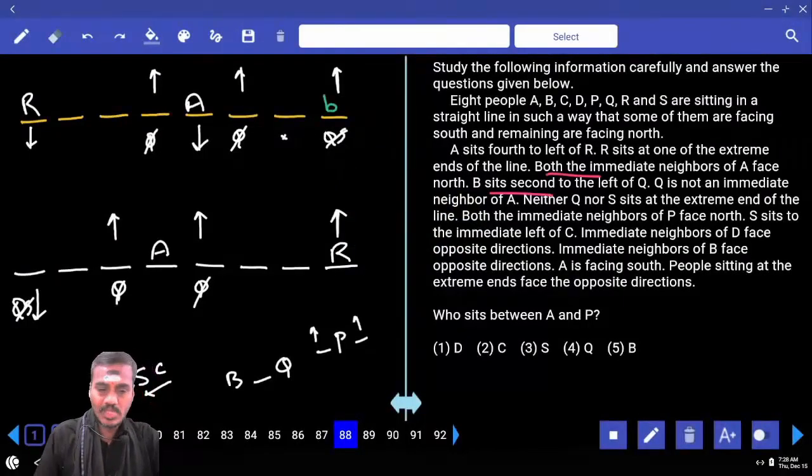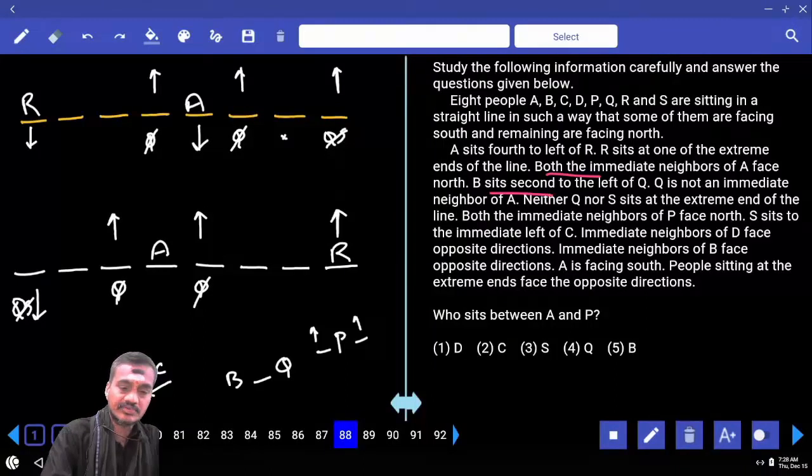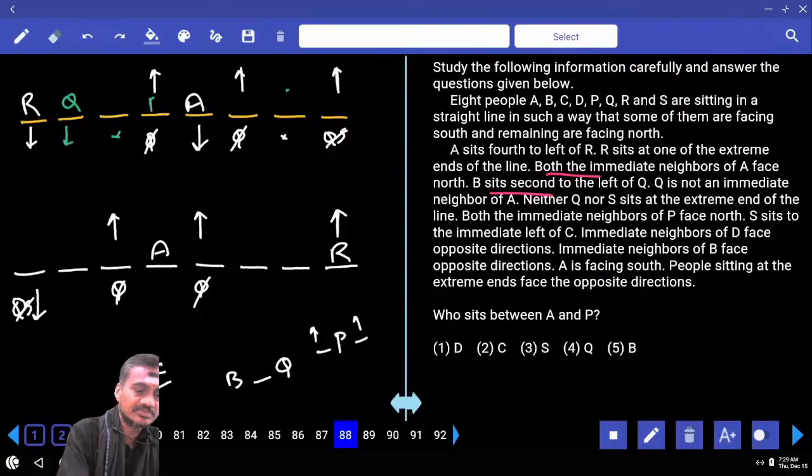Okay, now let us talk about Q. Can we have Q at this place? Why not? Q cannot be at the extreme end, and so Q cannot be at any one of these places, and Q cannot be here. Then what is the only possibility we have left? Q cannot be here either. Q cannot be here as well, and Q must be here. If Q is here, and B sits second to the left of Q, B must be at this place.